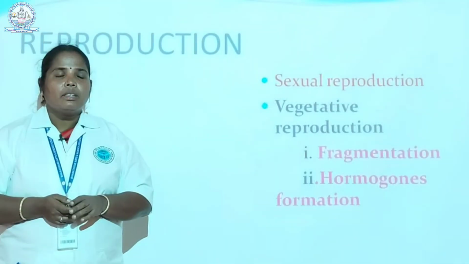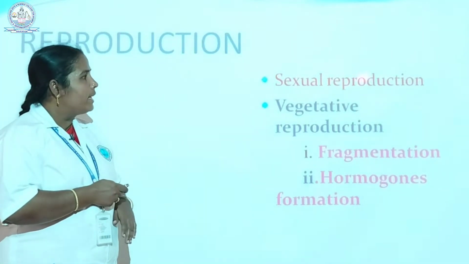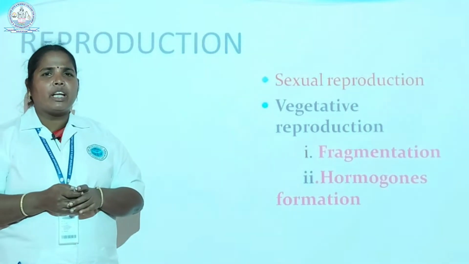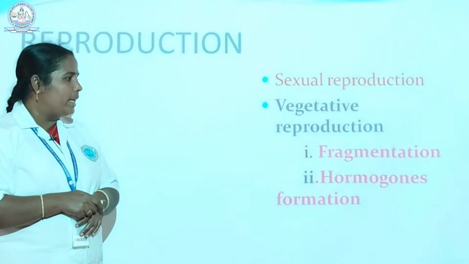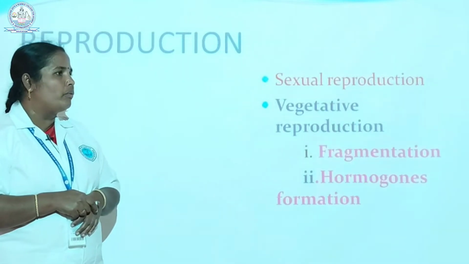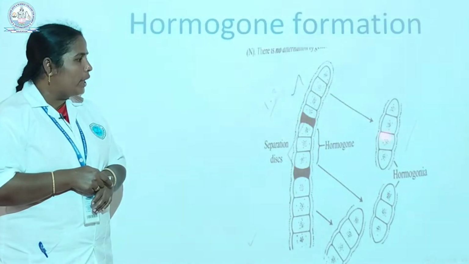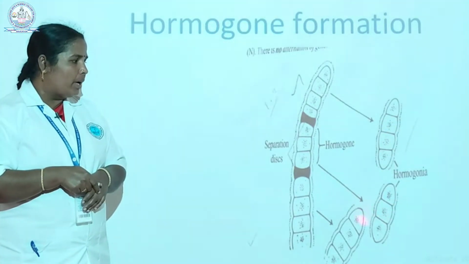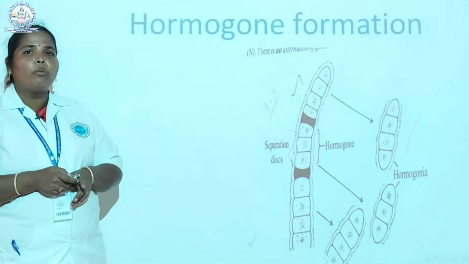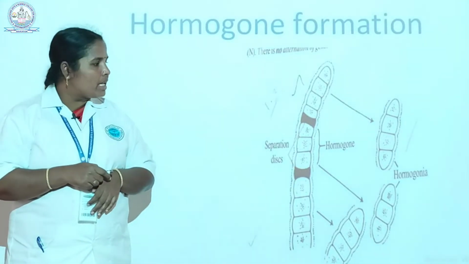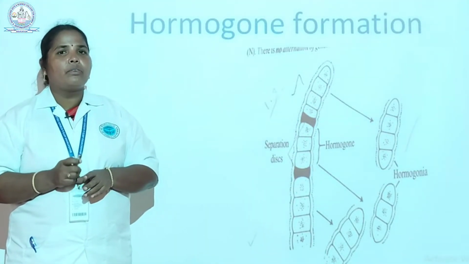The reproduction of Oscillatoria. Sexual reproduction is absent in Oscillatoria. There are two different types of vegetative reproduction in Oscillatoria. They are fragmentation and hormogonia formation. Next, fragmentation: the filaments break into many small fragments. Each fragment grows to produce a new thallus. This breakdown may be due to the formation of necridia between the filaments or any other external forces.